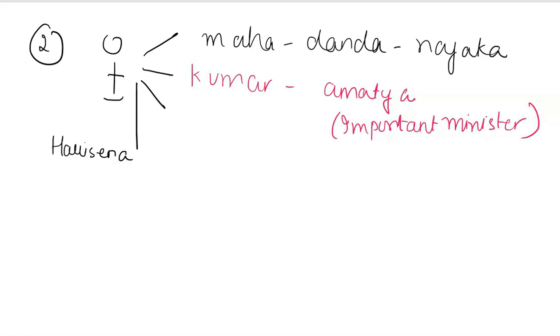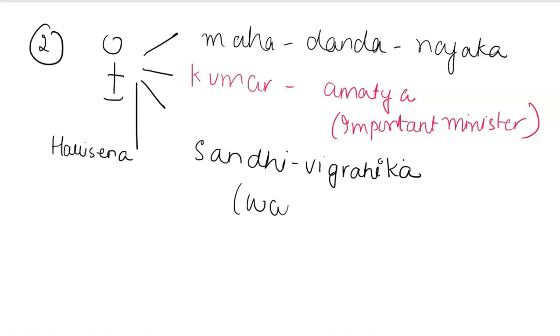Then the third important post that he was declared was Sandhi Vigrahika. Now, what is Sandhi? When you fight with someone and then say, come, we'll have a treaty, we won't fight any further, something of that sort. So he was the Minister of War and Peace. That means at the same time, he held so many influential posts.